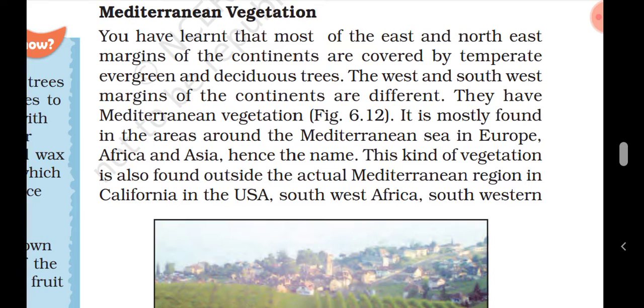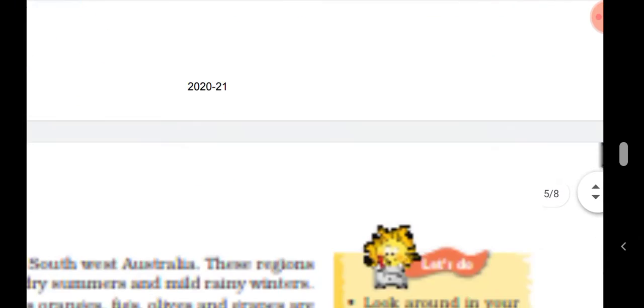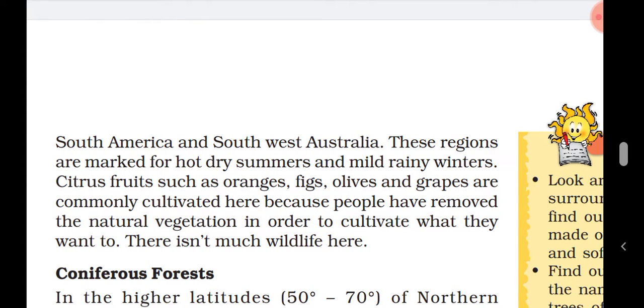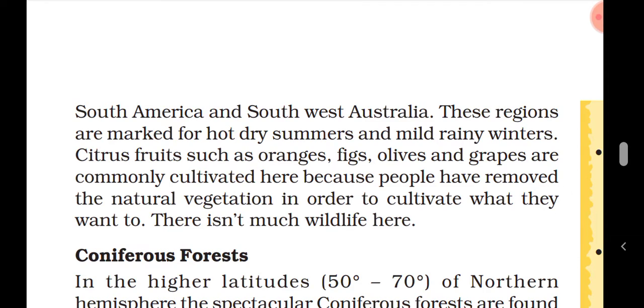Hence the name. This kind of vegetation is also found outside the actual Mediterranean region: in California in the USA, Southwest Africa, the southwestern part of South America, and Southwest Australia. These regions are marked by hot dry summers and mild rainy winters. Citrus fruits such as orange, figs, olives and grapes are commonly cultivated here.